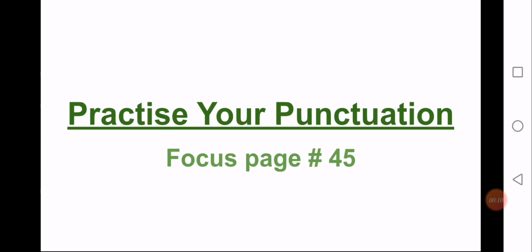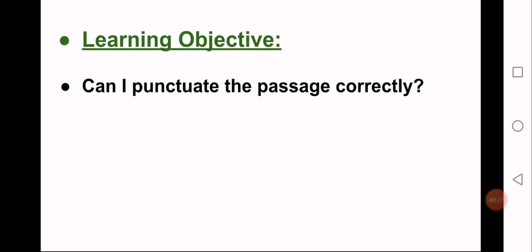Today, we are going to practice our punctuation on focus page number 45. The learning objective is: can I punctuate the passage correctly?